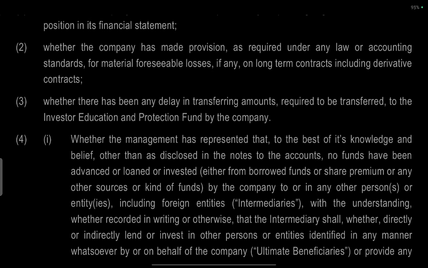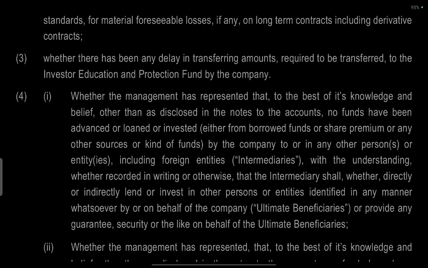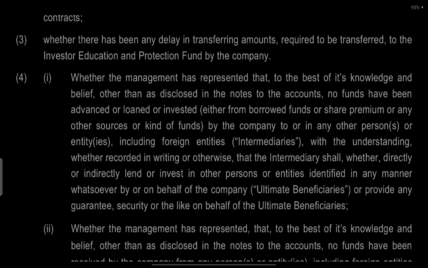So contingent liability, provision for losses, provision for derivative contracts. Whether there has been any delay in transferring amounts required to be transferred to the Investor Education and Protection Fund by the company. So dividends declared but not collected must be transferred to the Investor Education and Protection Fund. Was it properly transferred? If not, what is the delay?